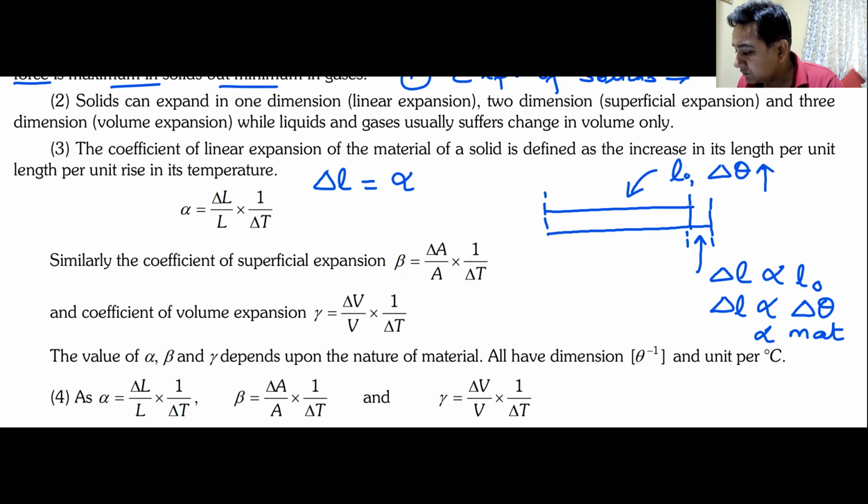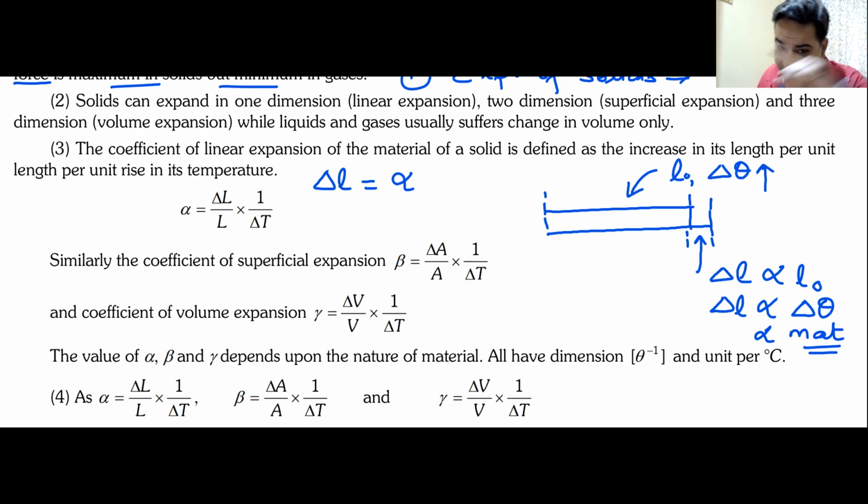Remove the proportionality sign. To be very frank, it comes from the material part. Coefficient. You must understand that whatever you have studied in your previous class might not be wrong, but it might not be very correct. You might not have understood it in the same way. Removing the proportional sign means it depends on a constant, right? Now that constant depends on something. That something is the material. Getting my point?